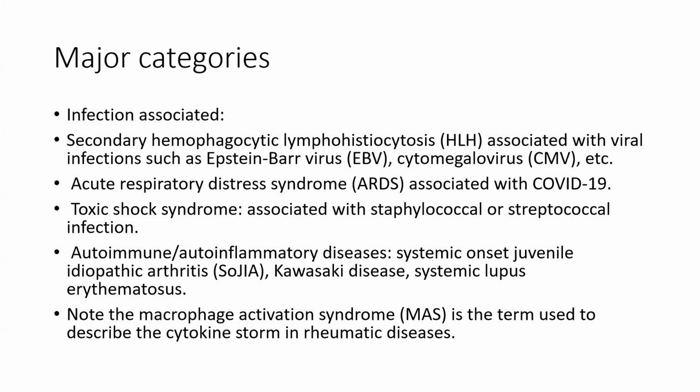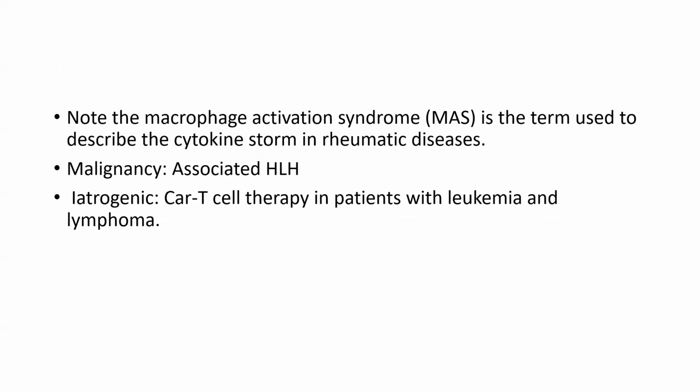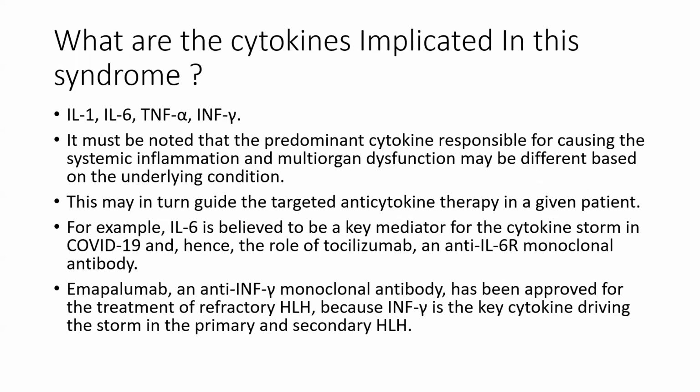Note that macrophage activation syndrome is the term used to describe cytokine storm in rheumatic disease. It is also associated with malignancy, which is associated with HLH. Iatrogenic, that is CAR T cell therapy in patients with leukemia and lymphoma.